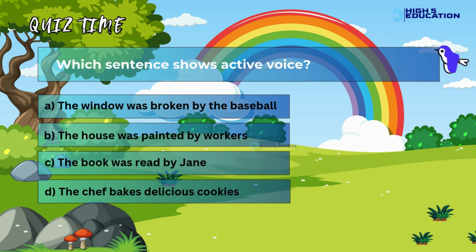Which sentence shows active voice? A. The window was broken by the baseball. B. The house was painted by workers. C. The book was read by Jane. D. The chef bakes delicious cookies.